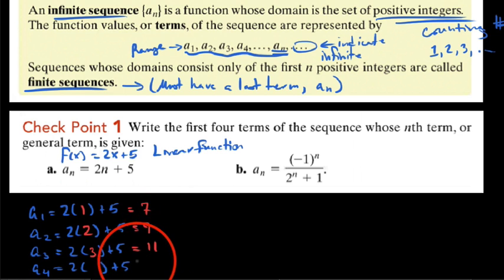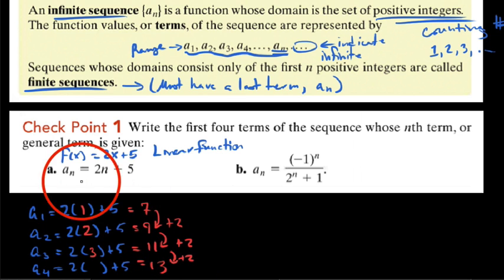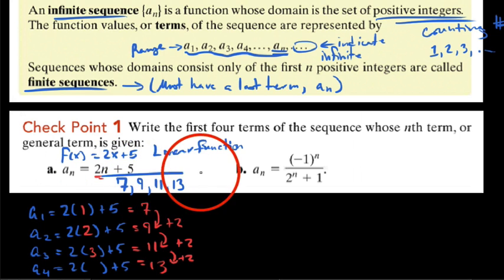You can see this is going up by 2 every time. As a matter of fact, that's an important thing. When we look at linear things, that plus 2 is serving as our rate of change, or our slope. So you can see that slope appears here just like it would with a line, except that our term values are what we're spitting out. So when we write this, we write it like a sequence, and the first 4 terms are 7, 9, 11, 13. And we just put a box around this. We say this is the first 4 terms of the sequence defined by this rule.